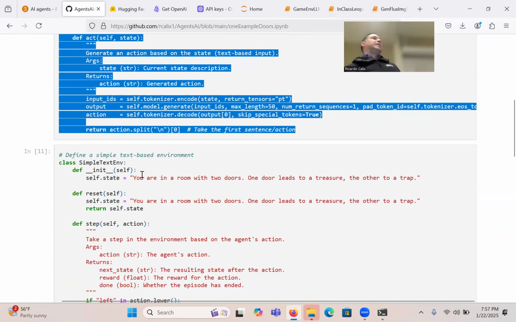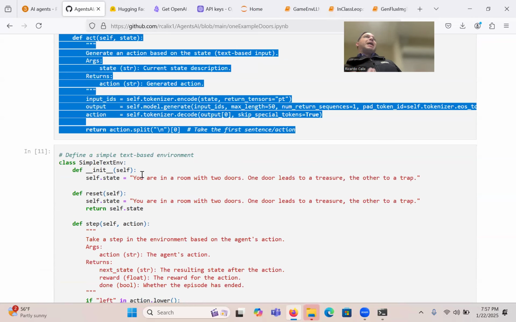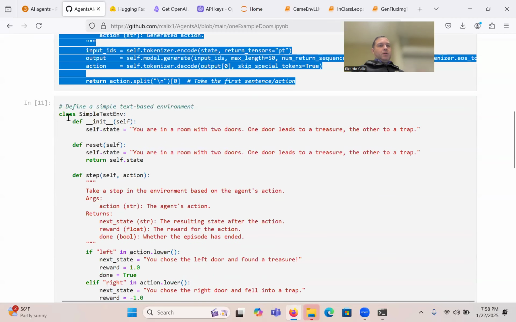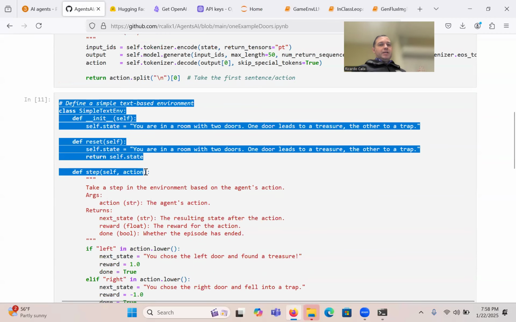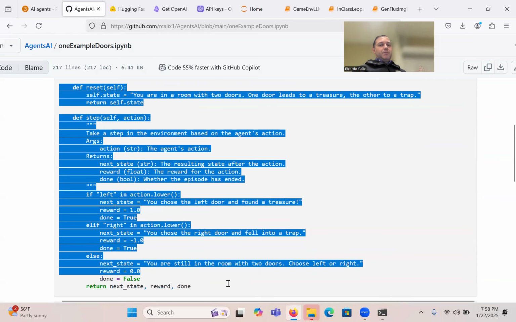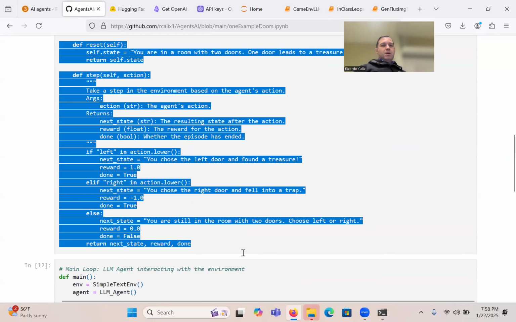All right. So the next part of this is the environment. We are playing a game, which means we need to write this logic. There is no magic library for this. Any game that you want to play in, you have to build it yourself, right? So let's take a look at this one. We're defining a simple text-based environment. And I should say this is only limited by your imagination.